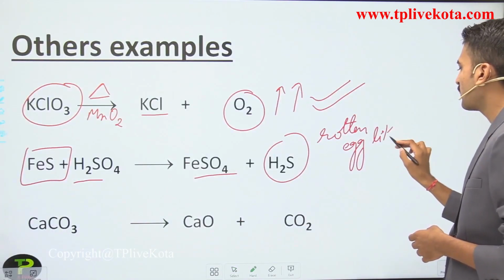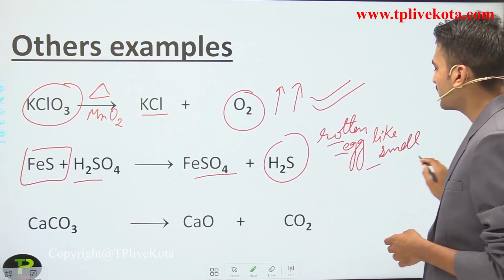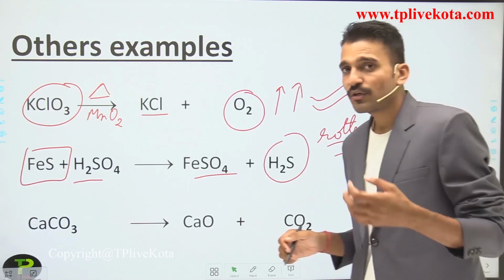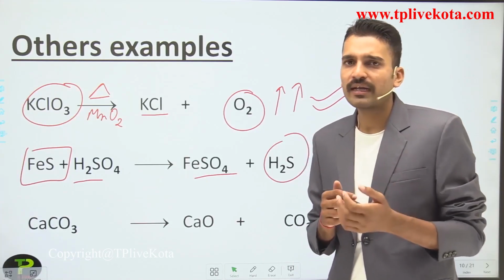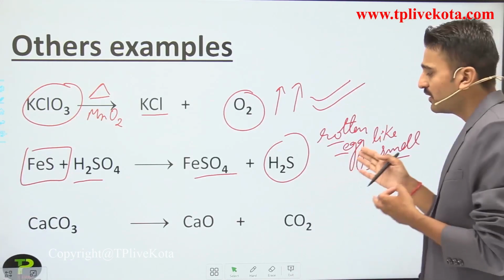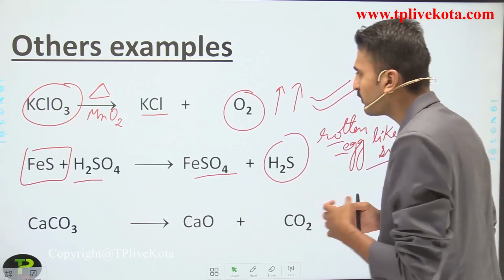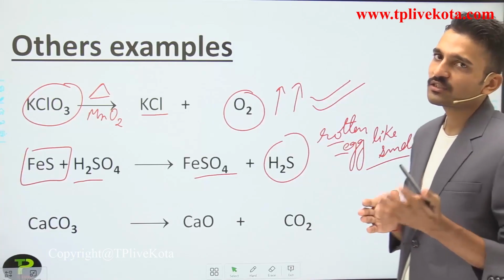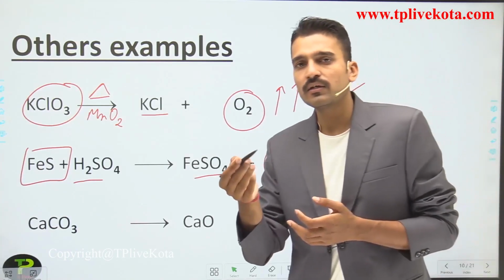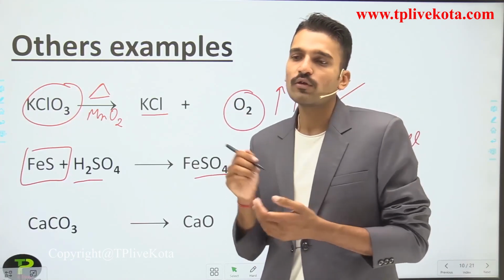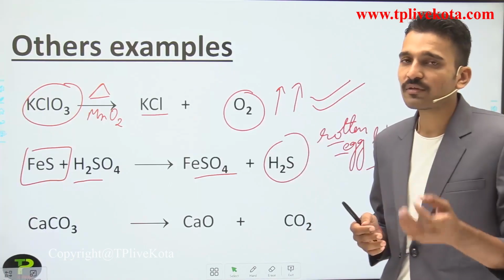This particular reaction has a rotten egg like smell, due to which you can detect that H2S gas has been evolved from here. And for the detection of oxygen, oxygen supports combustion. If you bring a burning splinter near the mouth of the test tube where the oxygen gas is being evolved, it burns clearly. It shows the presence of oxygen.